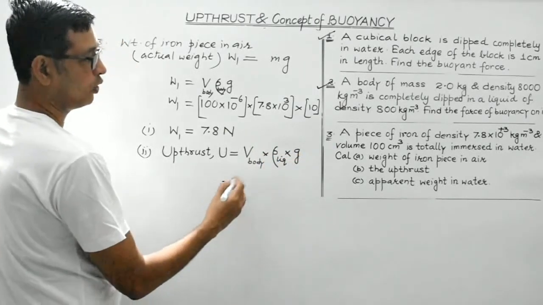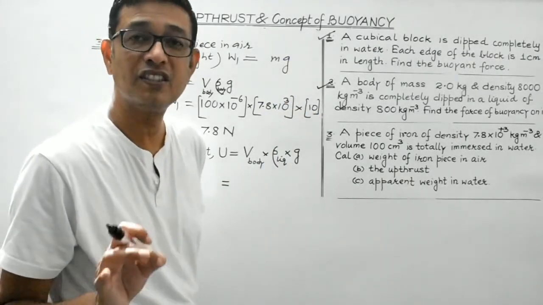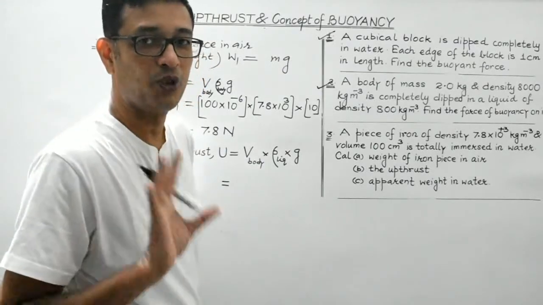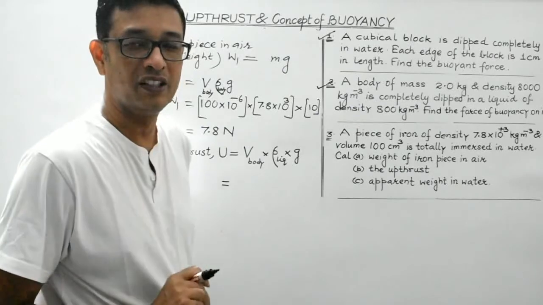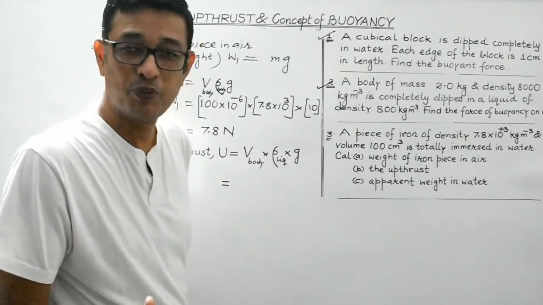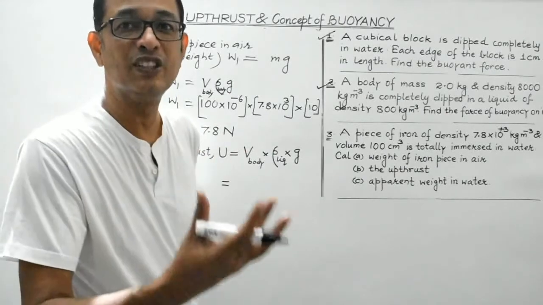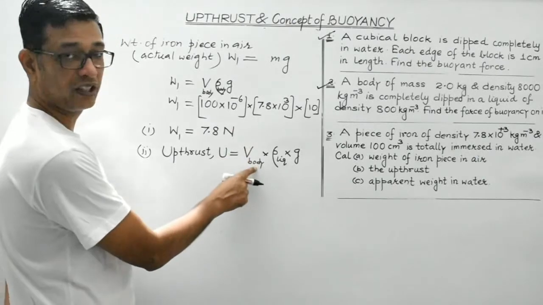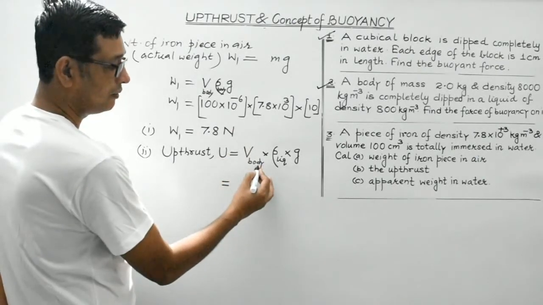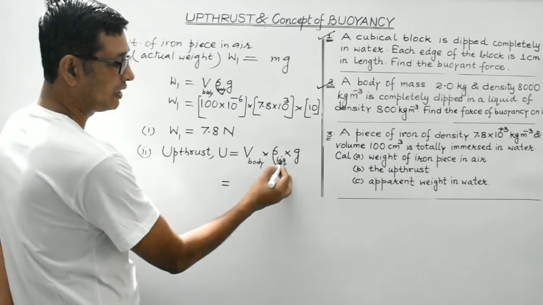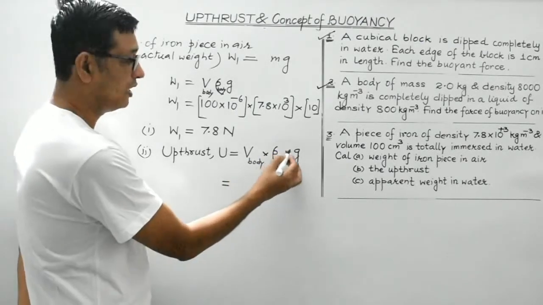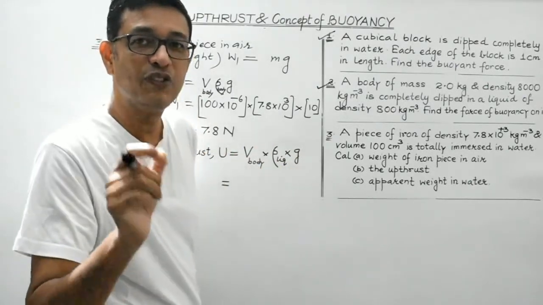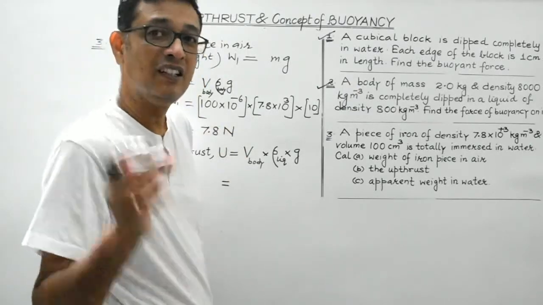g. So as we have discussed in the first two questions, upthrust is the weight of the liquid displaced by the submerged portion of the body. Here the entire body is immersed in the liquid. So the volume of the entire body would be equal to the volume of the liquid displaced, right? So in place of the volume of the liquid displaced, you can write the volume of the body. The volume of the liquid displaced multiplied by the density of the liquid will be the mass of the liquid displaced. When multiplied by g, it will give us the weight of the liquid displaced. So upthrust is the weight of the liquid displaced by the submerged portion of the body.